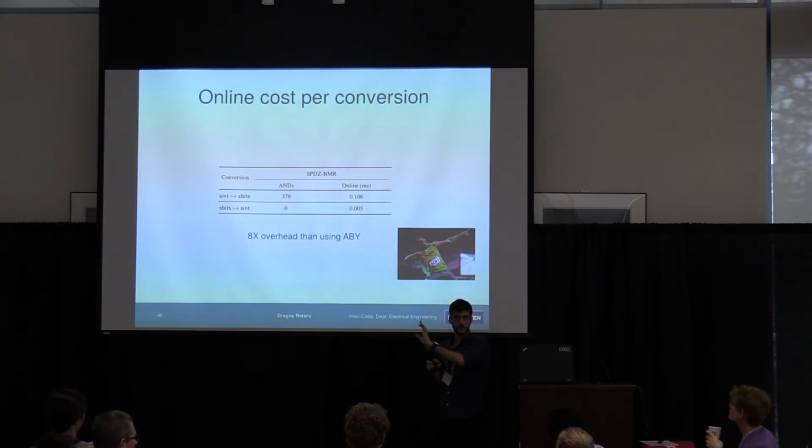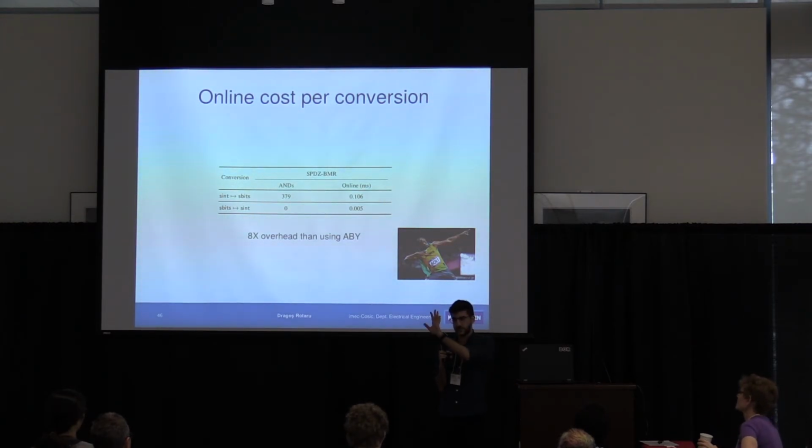Is that the communication rate? It's the total time. So you only measure time, not communication. We also instantiate the preprocessing with WRK, thankfully we have that protocol now. It's only slightly 2 times worse than doing SPDZ.